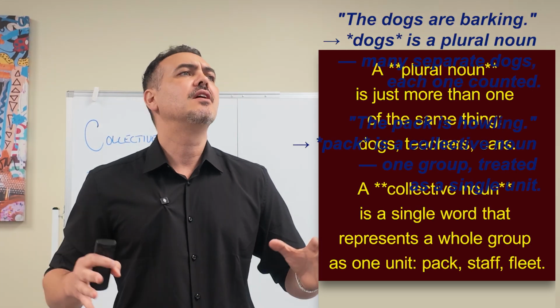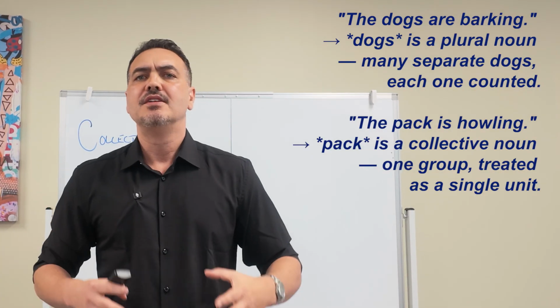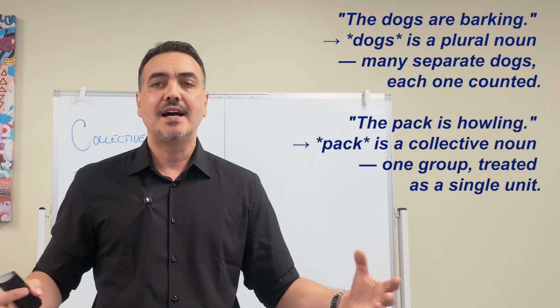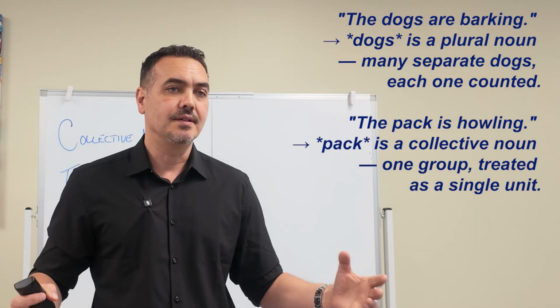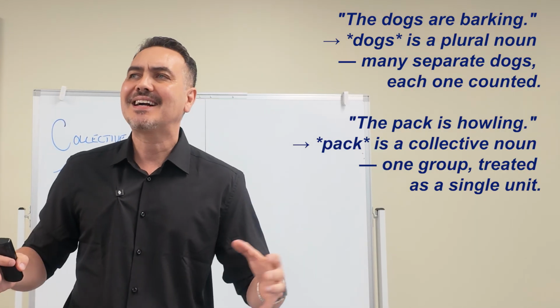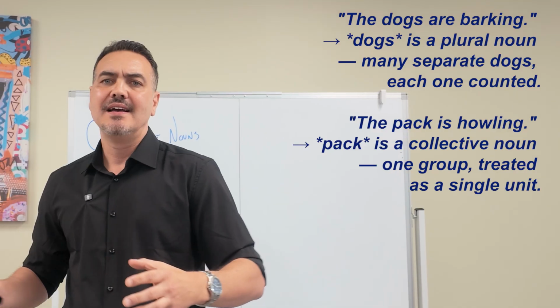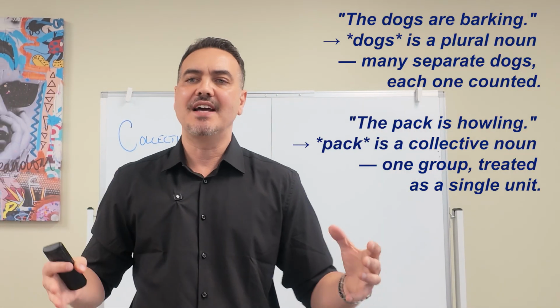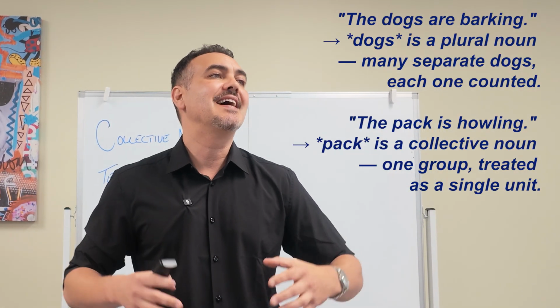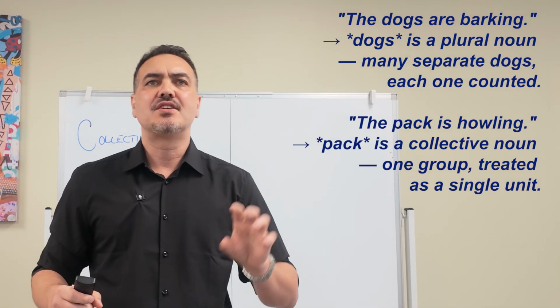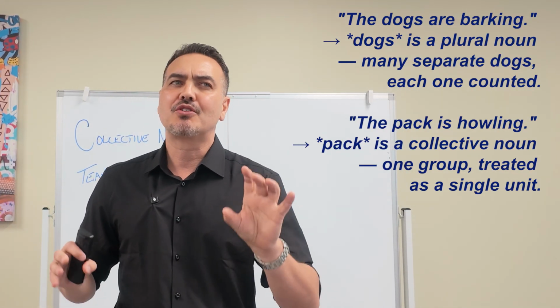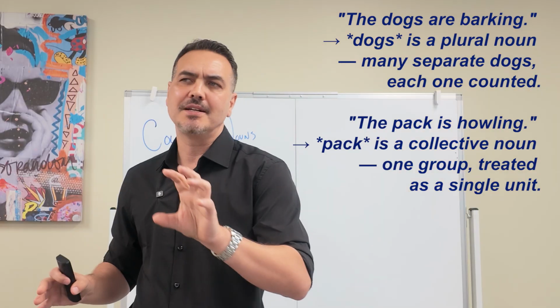So compare these sentences. The dogs are barking. Dogs is a plural noun. Many separate dogs, each one is counted. The pack is howling. Pack is a collective noun. One group treated as one single unit. Both sentences talk about multiple animals, but the grammar treats them a little bit differently.